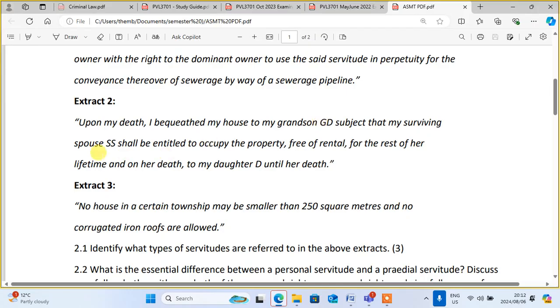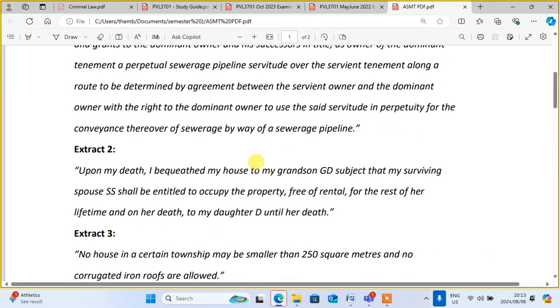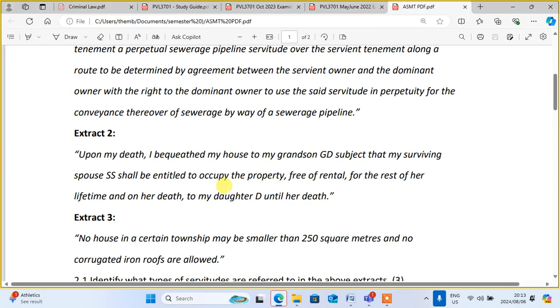So the personal right has been created by the will. Makes sense. Even the daughter D has a personal right, meaning that GD cannot evict SS or evict D. Those people will be living in the house until they die. So that's when I'm saying that even the will can create a personal right. You might get this kind of question in the examination, and they will be asking questions.